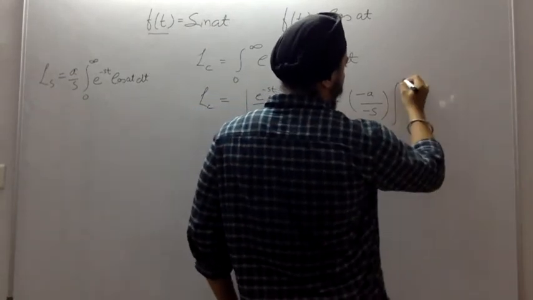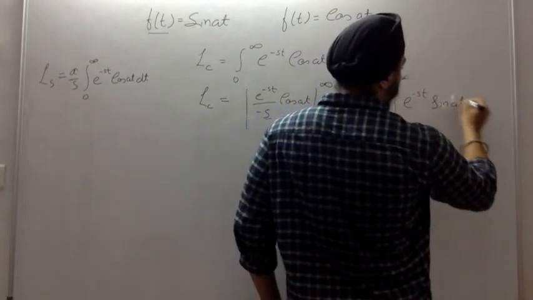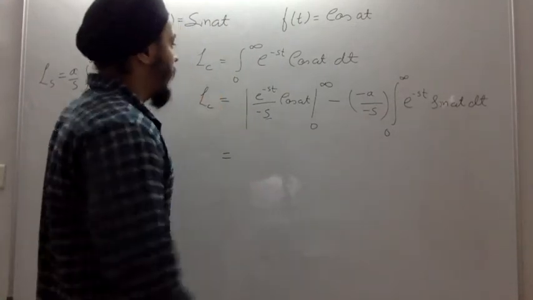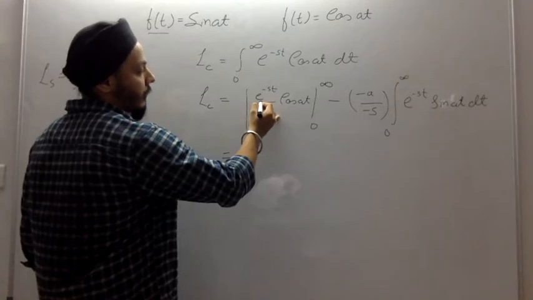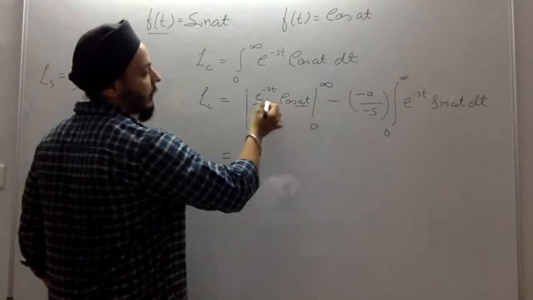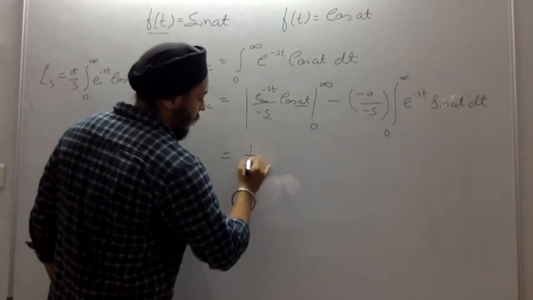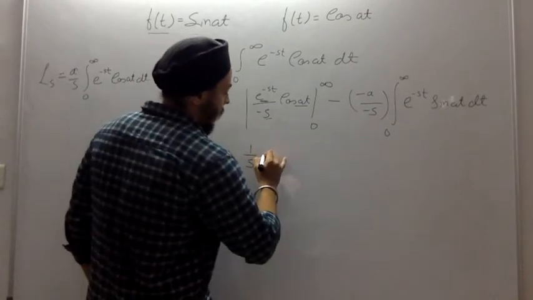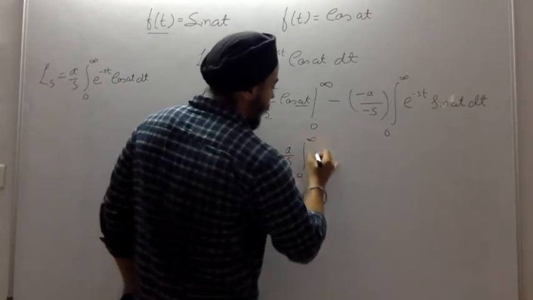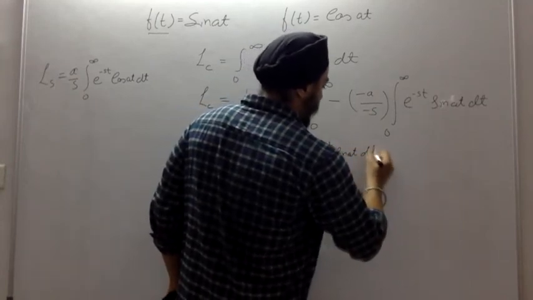integrating from 0 to infinity e to the power minus st sine at dt. For t equals infinity, the value of this becomes 0, and for t equals 0, cos at is 1, e to the power minus st is 1. Hence the value of this will be equal to 1 over s minus a over s, integration from 0 to infinity e to the power minus st sin at dt.